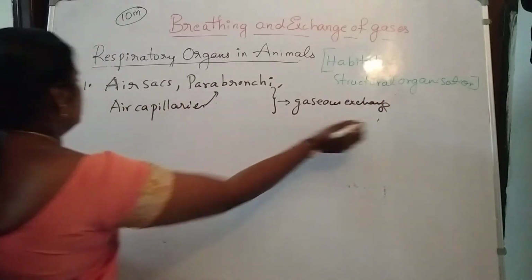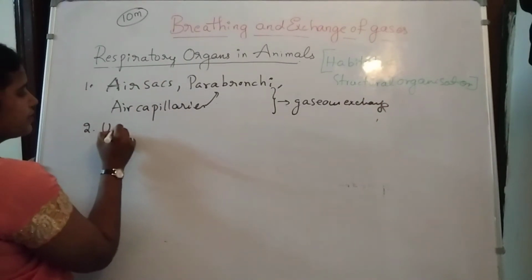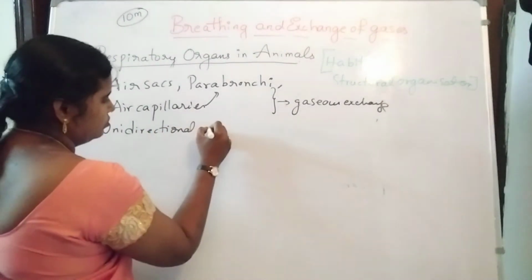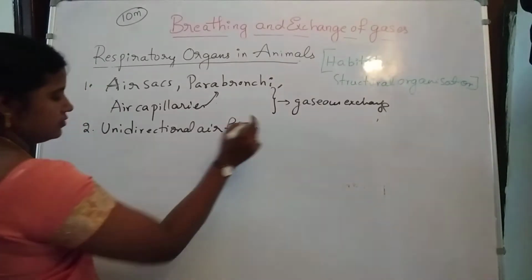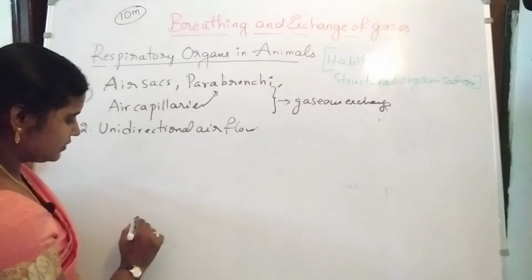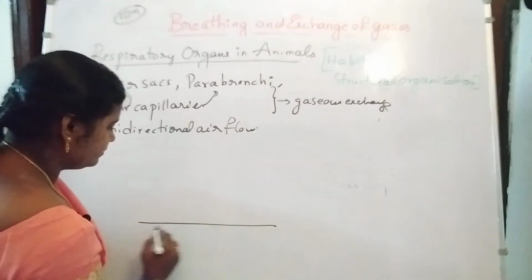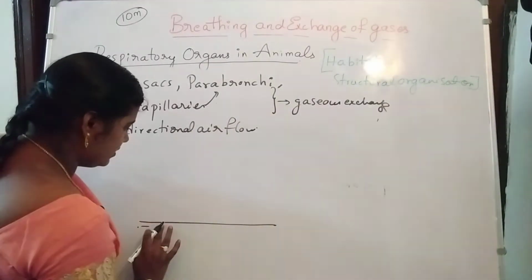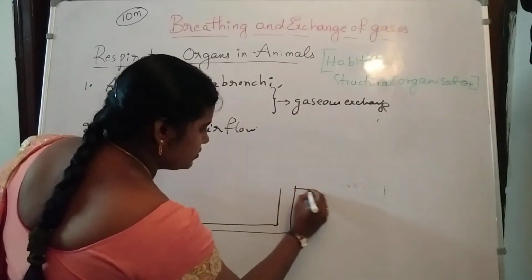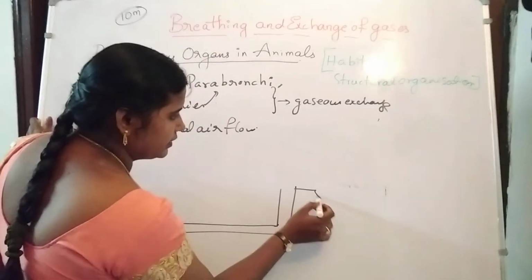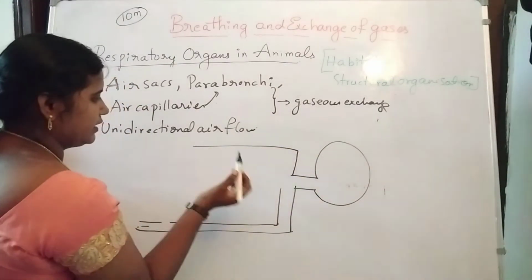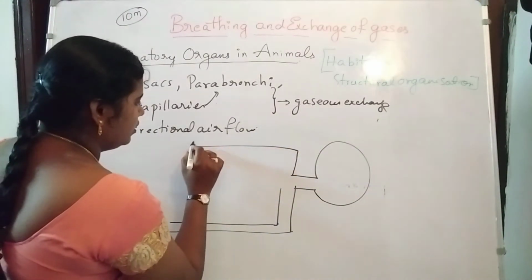Okay, so here, unidirectional airflow. Let us see a simple diagram here. For example, air is going to be entered into the posterior air sacs. See here, air is going to be entered into the posterior air sacs. This is the posterior air sac. So from this posterior air sac, it is going to enter into the